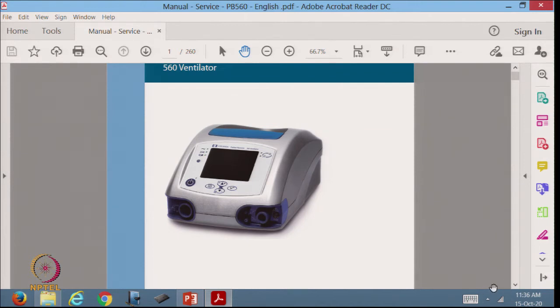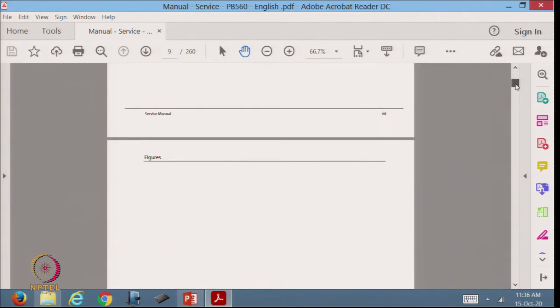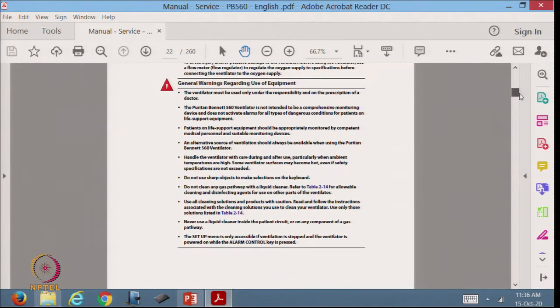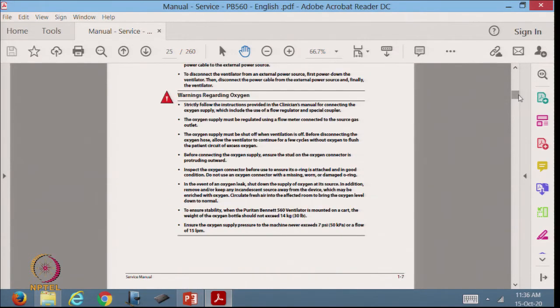But if you go and look at the specifications of this ventilator, and of course, there are many other companies whose ventilators compete in the market for similar purposes. When we ask what all has been given, there is a huge amount of information. This is just one document I picked up, the service manual, and you can see here that it has 260 pages.